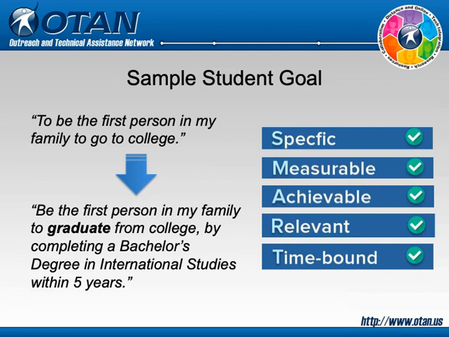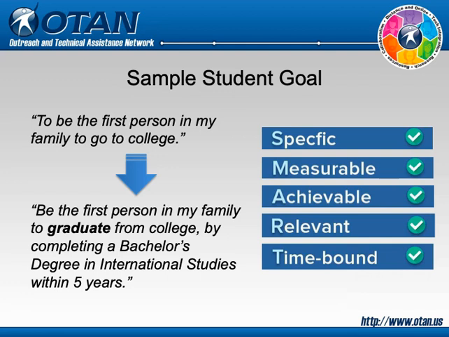A second example is a student whose long-term goal is "to be the first person in my family to go to college." Is it specific? Well, is going to college enough, or is earning a degree really the student's long-term goal? Is the goal measurable, achievable, relevant? We don't see a time frame here. What could a student do to make this a more effective goal?